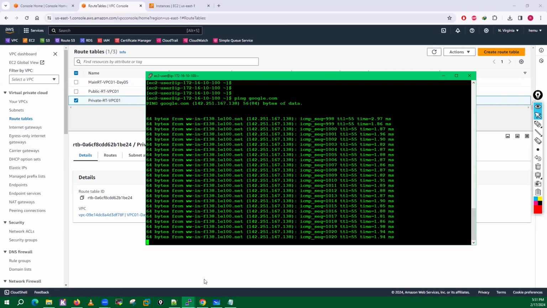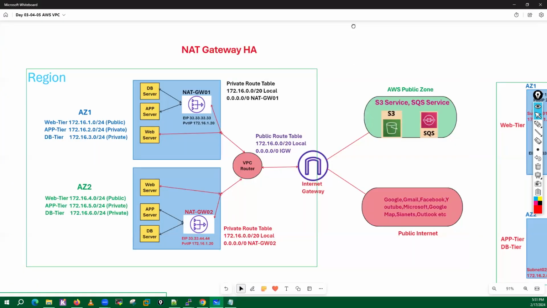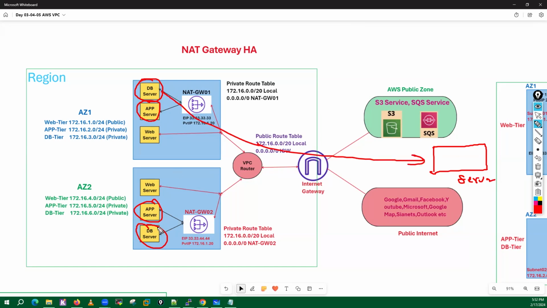Now there is one question. Let's suppose, in the internet, from this particular web server or this database server, I want to communicate with one of the servers here. They can send the traffic to that server, guys.